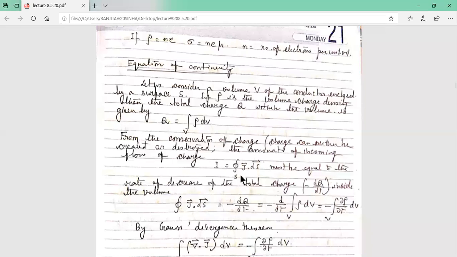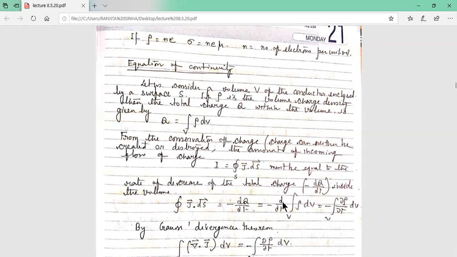According to the continuity equation, this must be equal to the rate of decrease of the total charge inside the volume. So current I equals minus dq by dt.